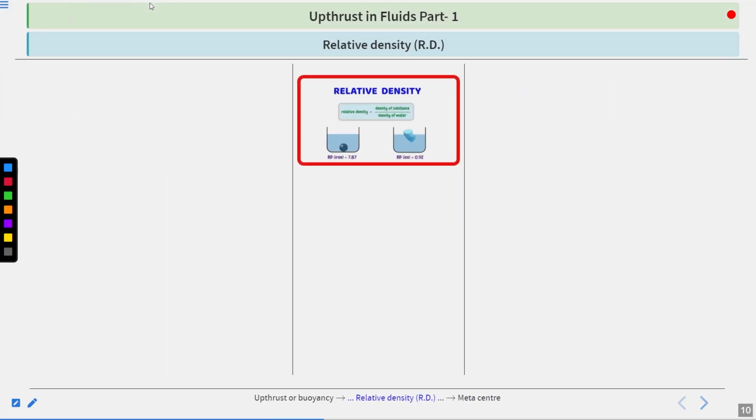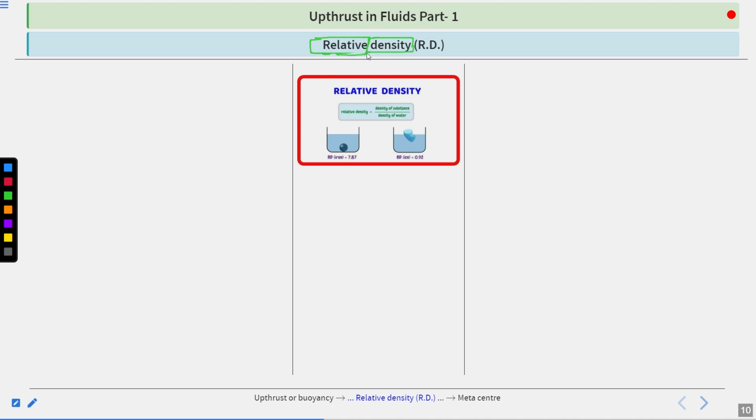Now, I hope the density is clear in your mind. It is the mass per unit volume of a substance. Now, what do we mean by relative density? If you look at this, you will find that it is made up of two terms, RD, relative density.